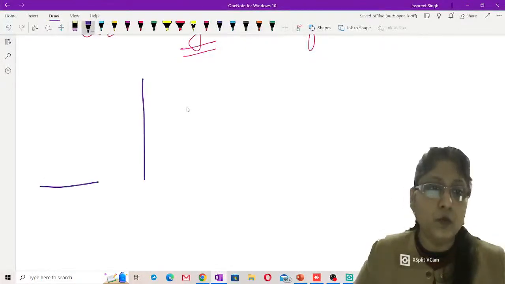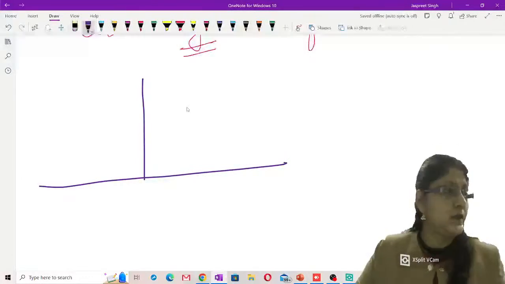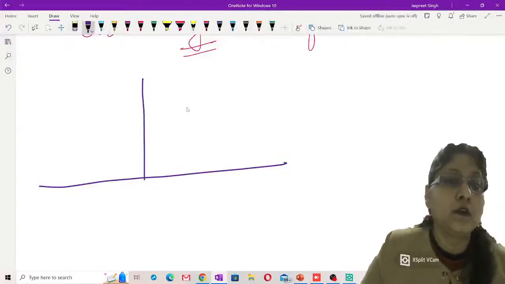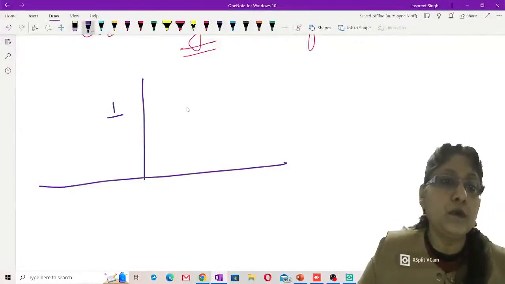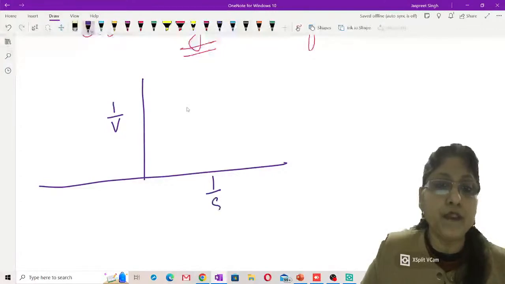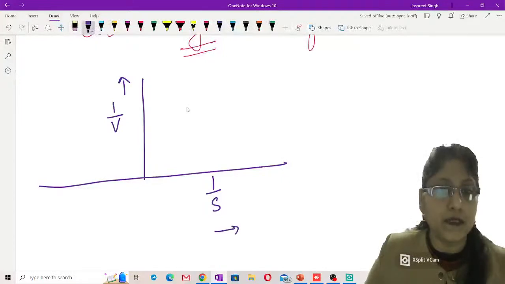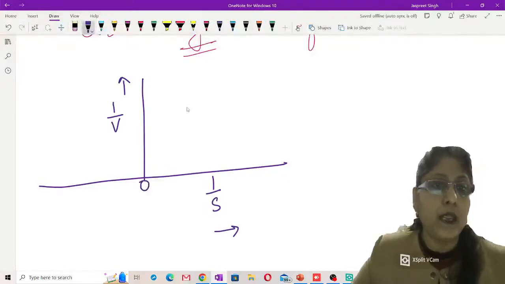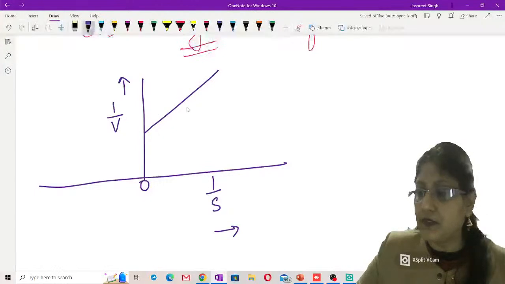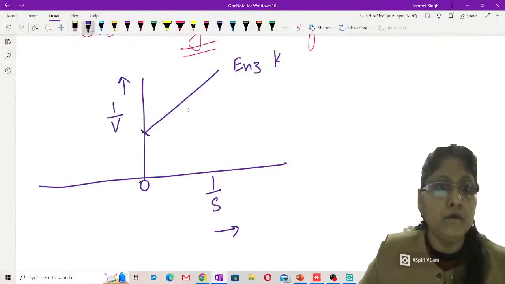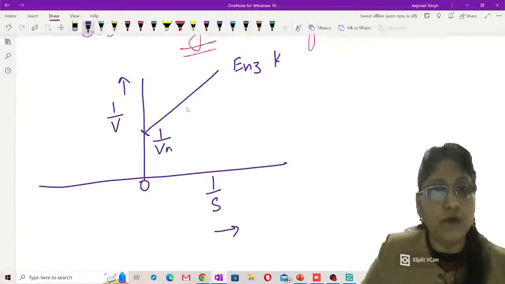First of all, you must know what the Lineweaver-Burk plot is. It's a double reciprocal plot where 1 by velocity and 1 by substrate concentration are plotted respectively on the y-axis and x-axis, right? This is the 0 point, and this is the straight line which is representing the enzyme kinetics, the pure presence of enzyme. You get a straight line which is touching the y-axis at this point, and this point is denoting the value of 1 by Vmax.